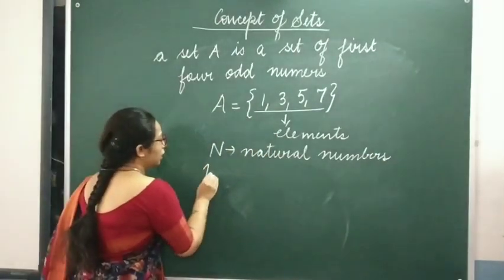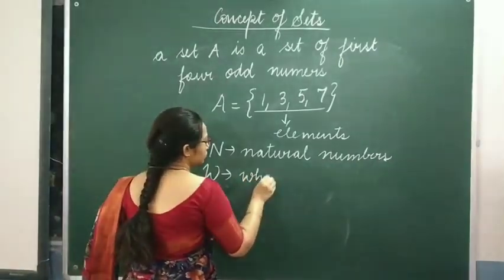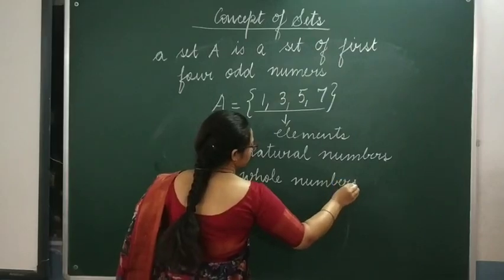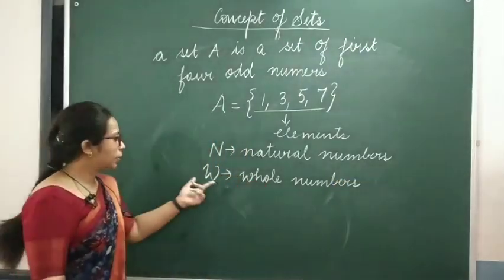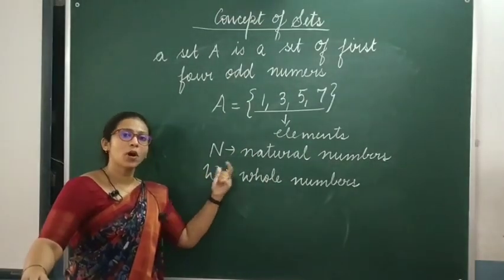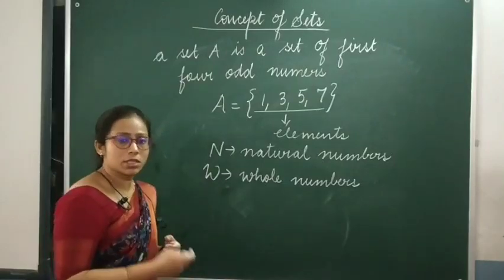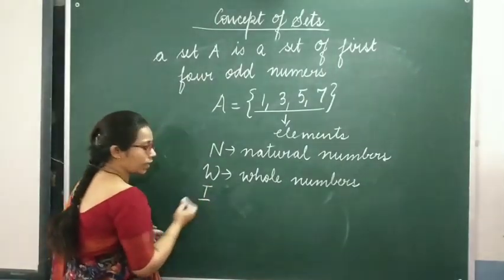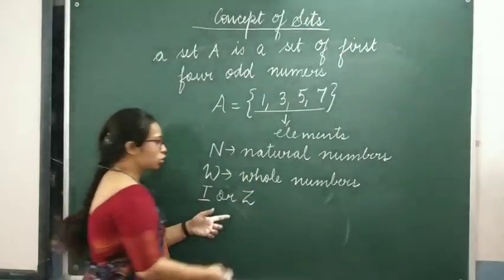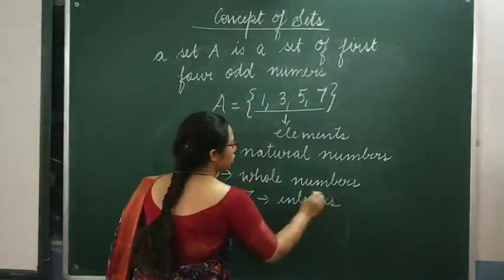Then capital W represents a set of whole numbers. Now the set of integers is represented by the letter either I, or you can also write Z. This is used for the representation of a set of integers.